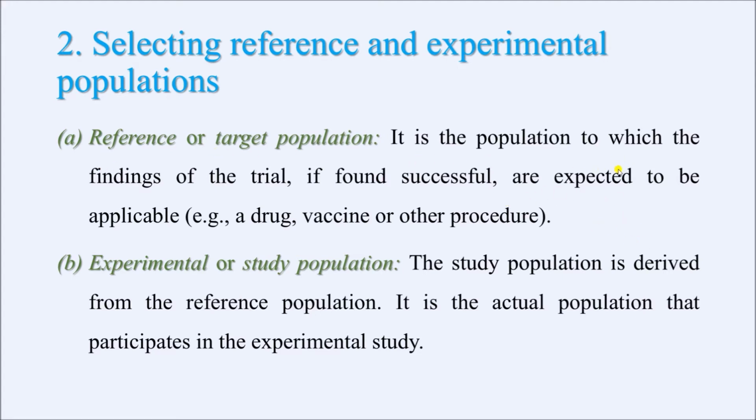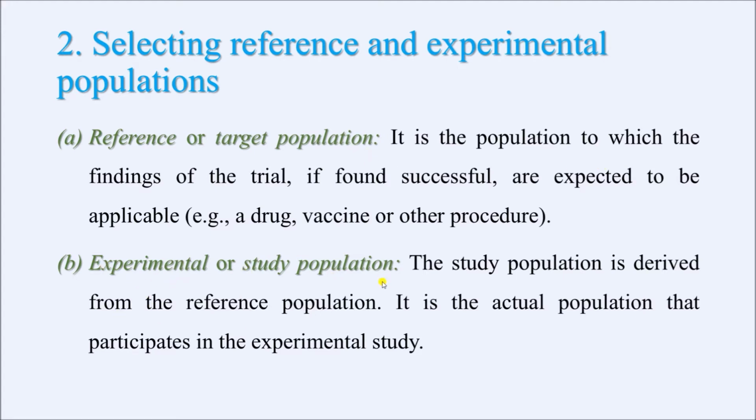Now, if you remember from my other videos, I already mentioned that it is not always possible to conduct a study on the whole population, a population that is big. So what we do, we take a selective number of people who are representative of the population. These people are called the sample. So we conduct our study on the sample population, and then whatever are the results, we can extrapolate the result on the larger population. So same thing happens here.